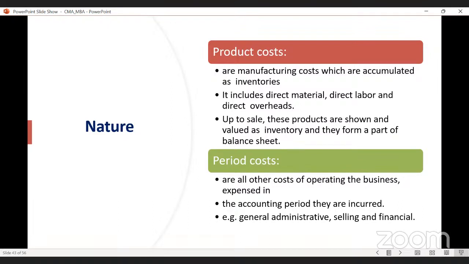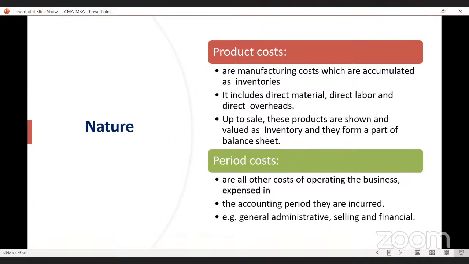Let's say mobile phone. If you are manufacturing a mobile phone, you need raw material. That is direct material. You need direct labor. Sometimes you also need direct expenses. So the composition of all of these in order to get this product is known as product cost. Up to sale, these products are shown and valued as inventory and they form a part of the balance sheet. So simply we can say product costs are the inventory cost, that means stock of goods. But there are certain costs which are known as period costs.